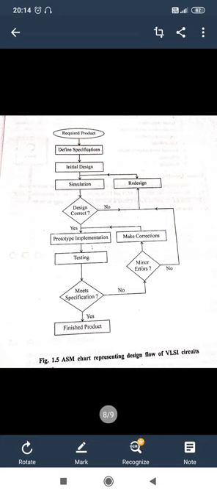Once we make the prototype, testing is very important. Testing means we apply test vectors to our implemented design to see whether it meets our required specifications or not. So we apply some input and check whether the output results are correct or not. According to the testing specifications, we see whether the results are generated.